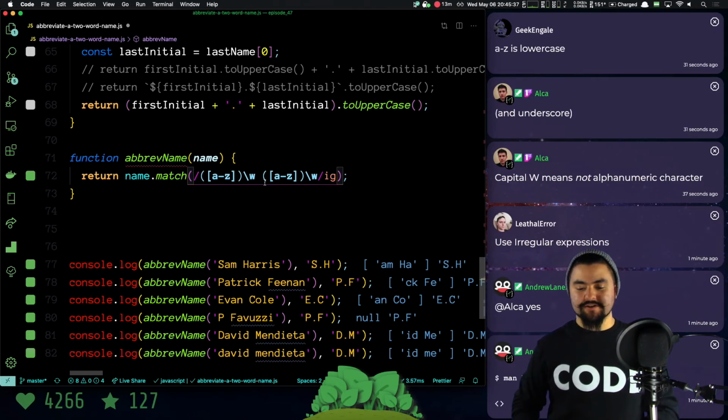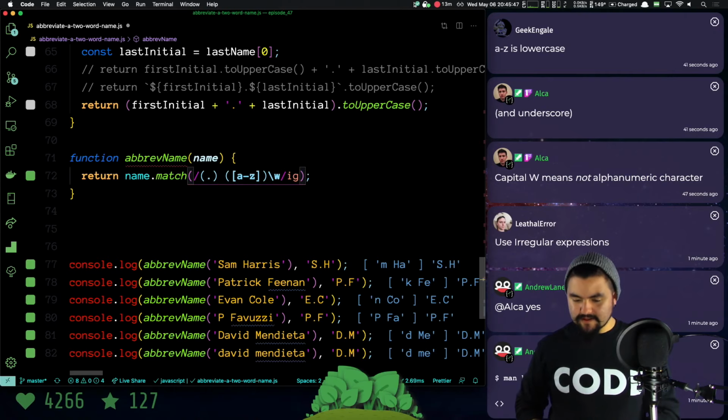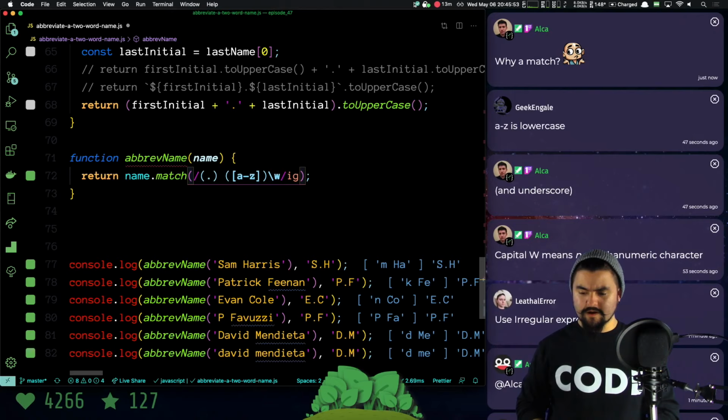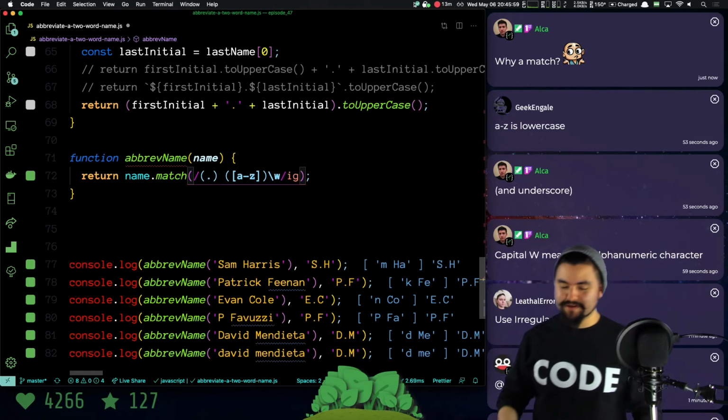So I want to match. Basically, I want to match the first thing, and then that's going to be followed by zero. Why a match? So that way I can pluck out the first and the last characters. That's what I'm trying to do, is pluck out the first and last characters.